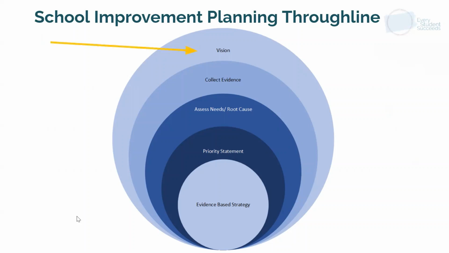In our last video, we talked about determining your vision for learning, and your vision for planning. That vision sets you up to know now we need to collect evidence to determine where we are with that vision. We're going to collect that evidence in order to assess our needs and then understand our root cause. Once we identify our root causes, it helps us to determine what we're prioritizing and then select an evidence-based strategy to address those prioritized challenges.